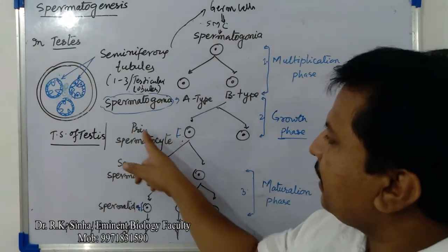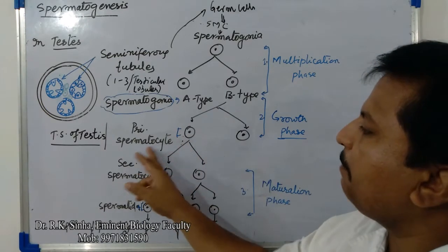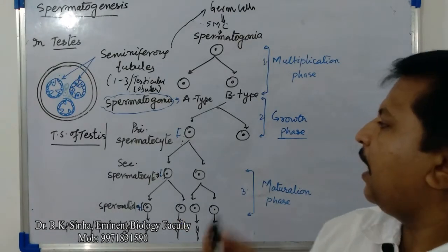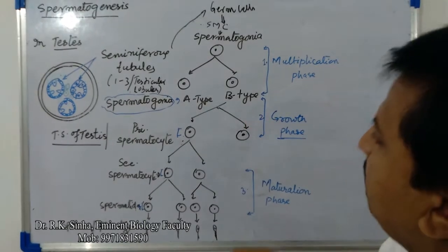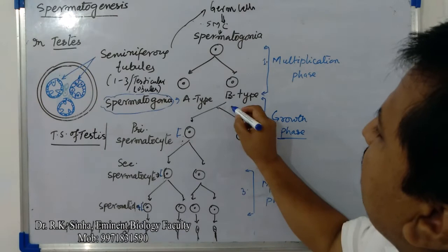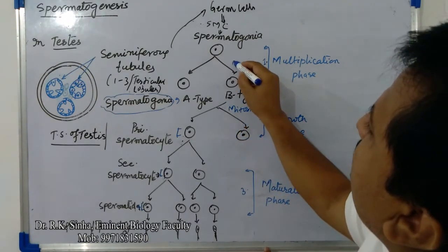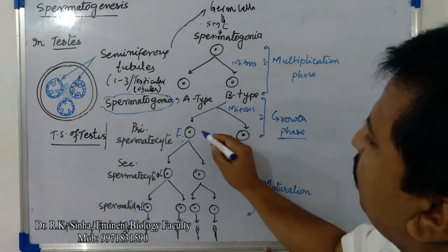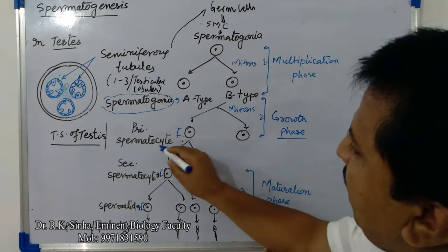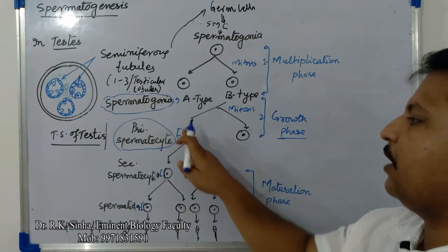This B type will divide by mitosis to form two primary spermatocytes.